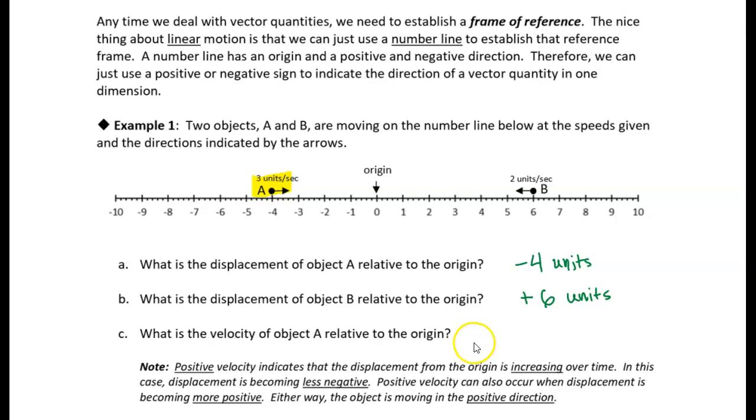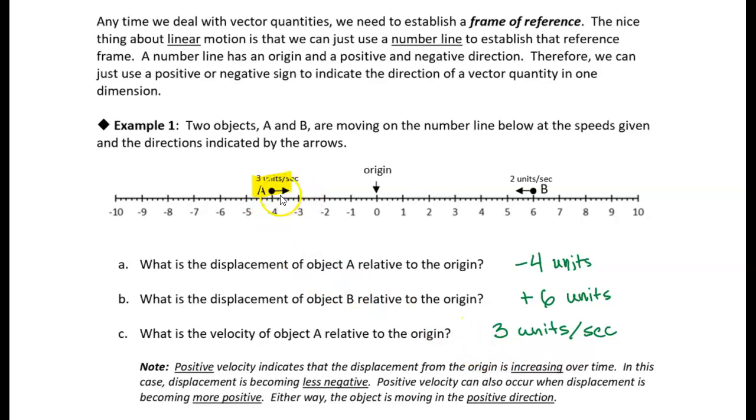All right, so what is the velocity of object A? Well, it tells us it's 3 units per second, right? That's how fast that object is moving. But it's moving in a direction, so we need a direction here.